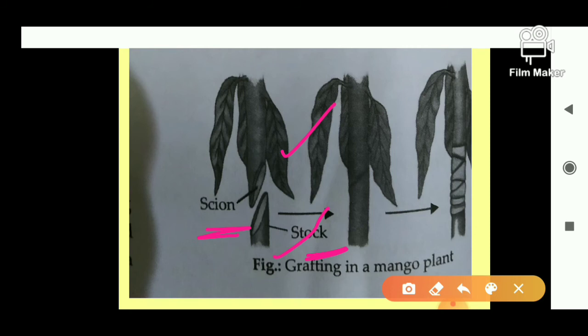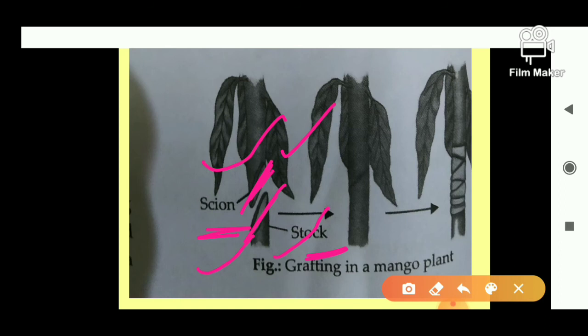This grafting is a method in which the cut stems of the two plants, stock and scion, are joined in such a way that they develop into a new plant, right? The ends of the stock and the scion to be grafted are cut obliquely, okay? You can see these are cut obliquely. Then they are placed face to face in such a way that the cambia of the two are in intimate contact, okay? Meaning their inner vascular systems should come in contact, one should lie under the other.